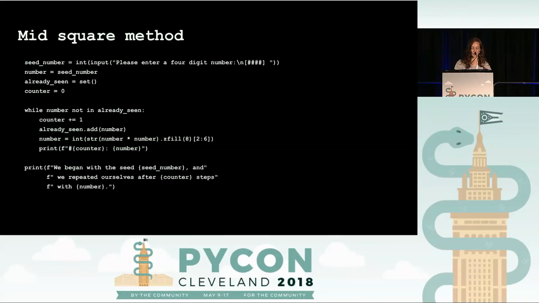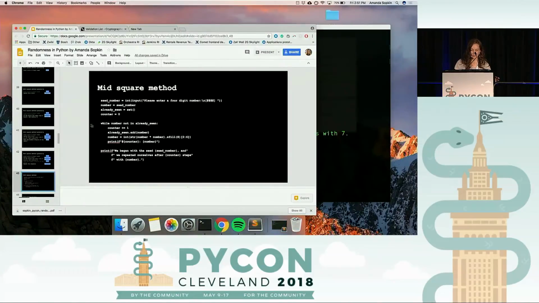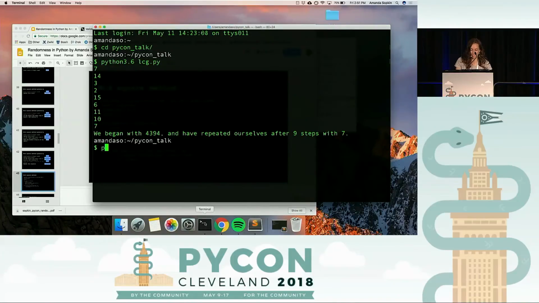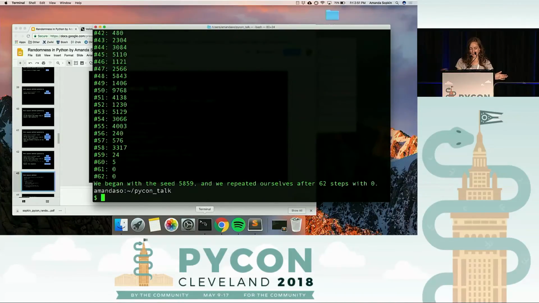And I wrote some code to show what that will look like. So we're going to run that here. And I'm going to enter the number 5859. I picked it randomly. It's probably not random because my mind isn't random, but pretend it is.